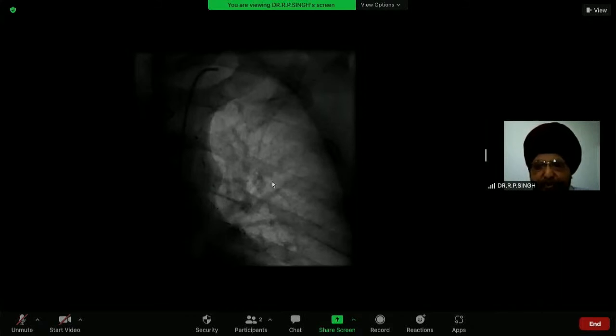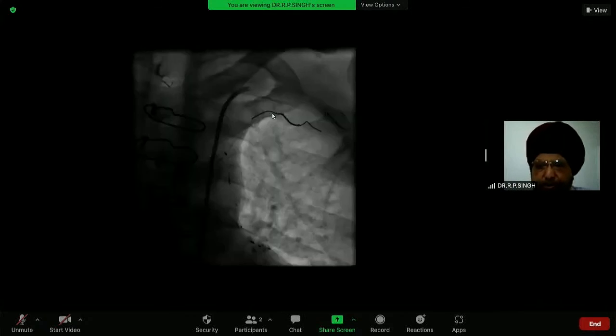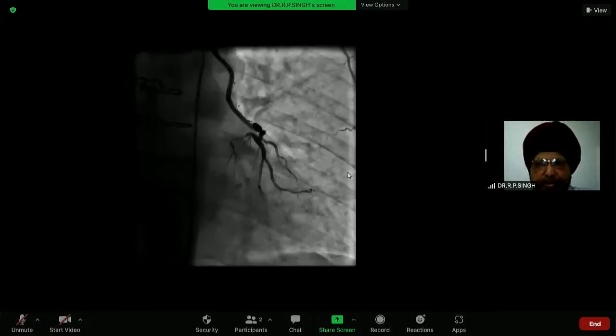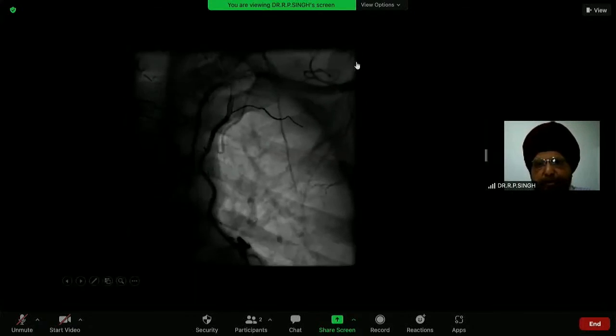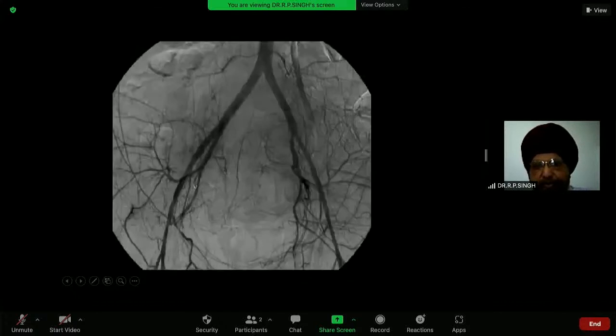So this was a branch which was left, which was causing a steal syndrome. So I just put 2 coils, and the branch sealed off, and the patient's angina disappeared. This was a peripartum hemorrhage case, severe bleeding. Otherwise, hysterectomy is required in these cases, but I just put coils and sealed off the vessel and the patient's bleeding stopped.